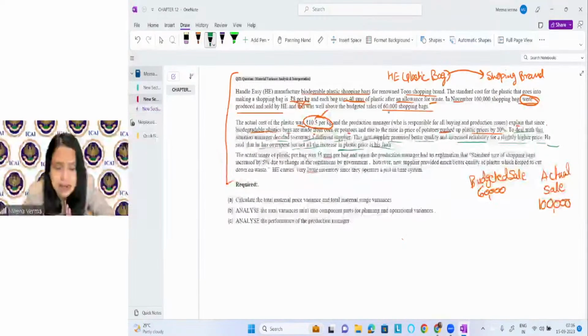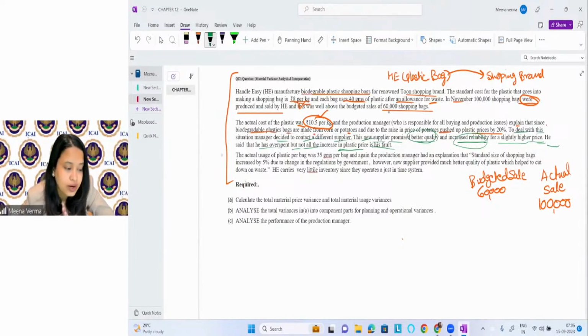So to deal with the situation, the company is contacting the supplier, because the supplier is supplying the raw material. The supplier is saying that it is not our fault.